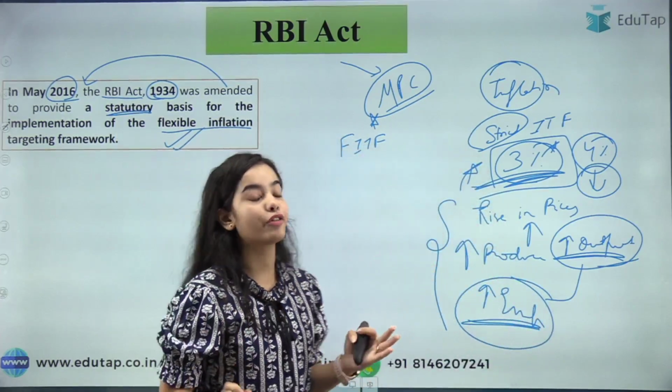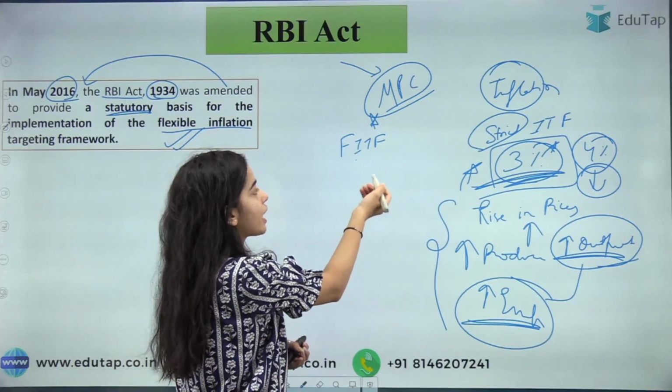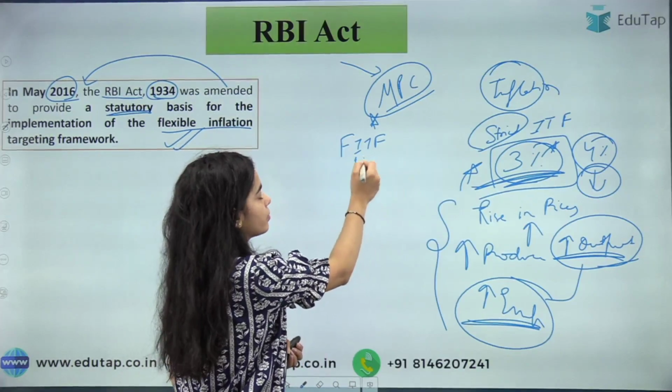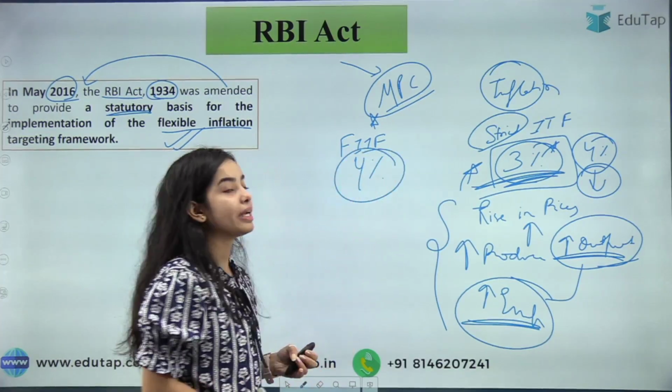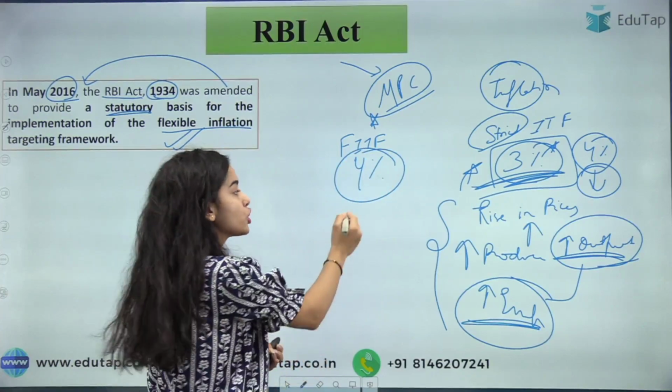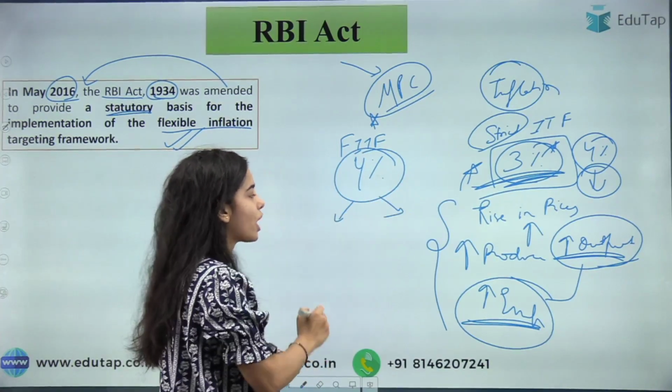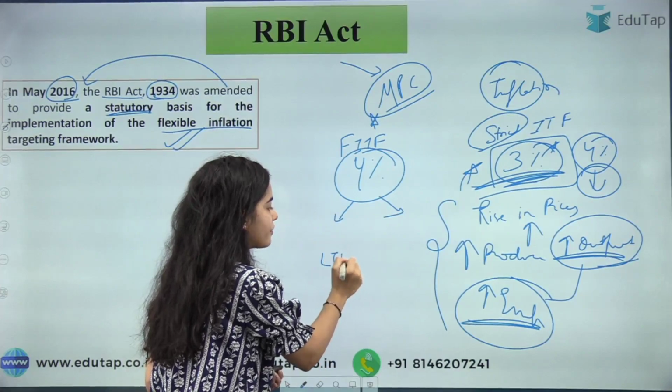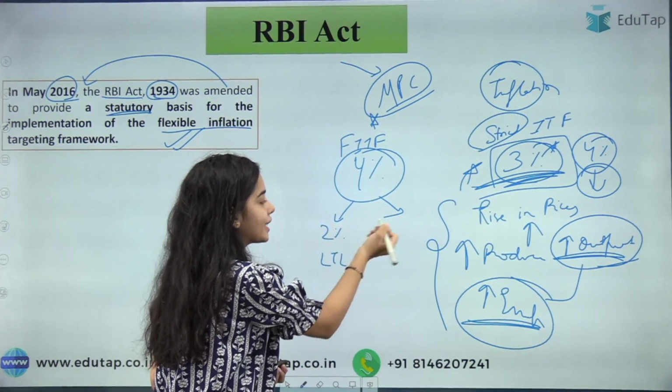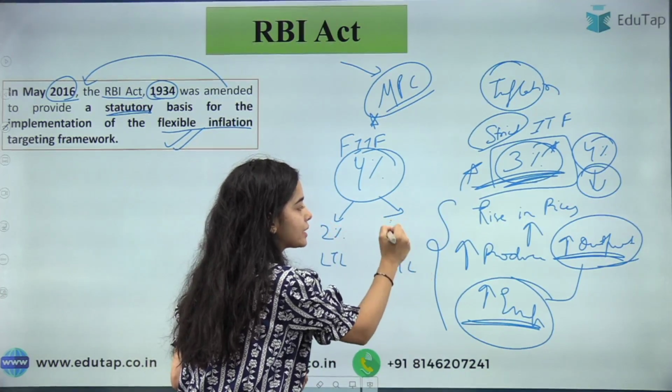Okay, so the RBI Act was amended in May 2016 to provide for the lawful basis of the flexible inflation targeting framework. In the flexible inflation targeting framework, let's say the RBI has to maintain the inflation around 4%. So there is the leverage that is given to RBI that the lower tolerance level will be 2% and the upper tolerance level will be 6%.